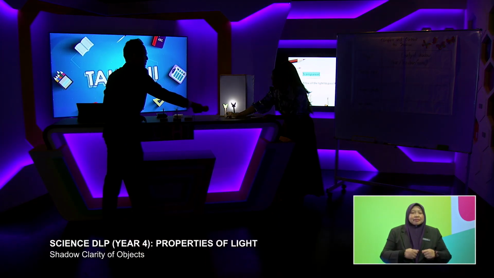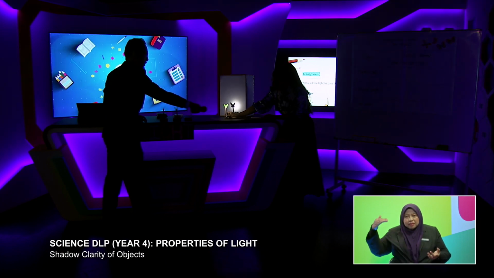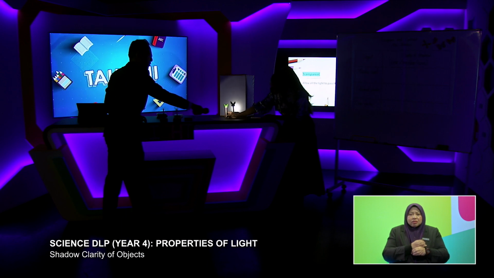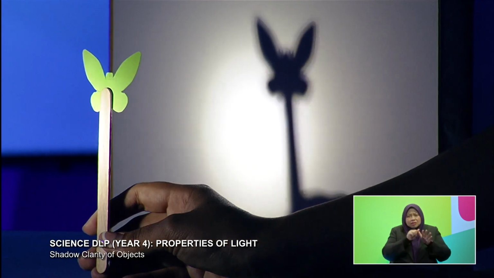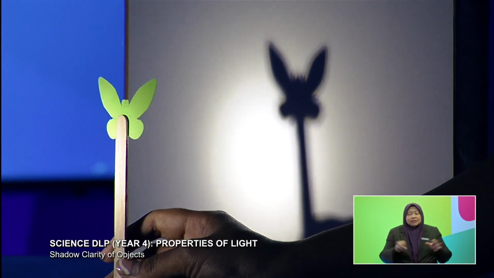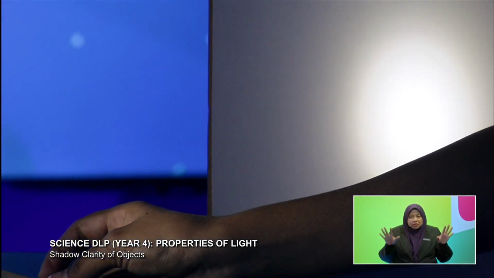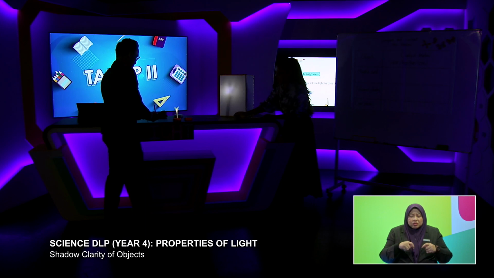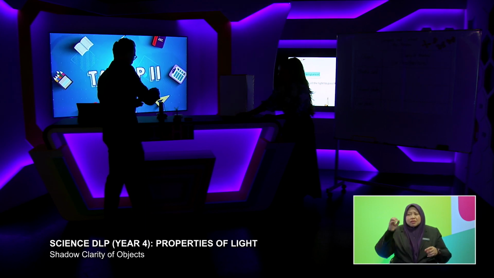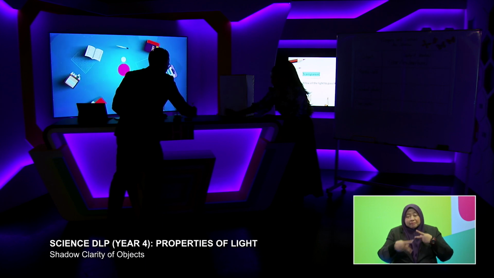So from here, can you see that the shadow is formed? Ah, yes. Is it clear or not clear? It's clear, Mr. Quack. I can see it very clearly. Okay, excellent. So right now, what do you want to try it with? Can we try the one that is very clear, right on the right-hand side? Okay, let's try the second one. Here you go.